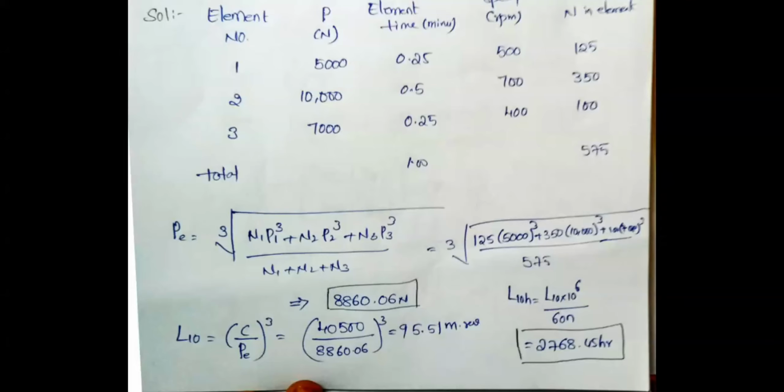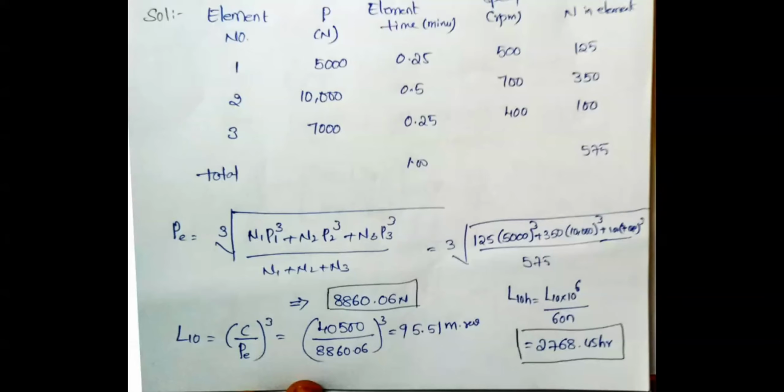Suppose you are having 5 cycles or 10 cycles, then the formula will be N1 P1 cube plus N2 P2 cube plus N3 P3 cube plus N4 P4 cube plus N5 P5 cube, and so on, depending upon the number of cycles and number of loading conditions P1, P2, P3, P4, P5. This formula depends on the number of working cycles.